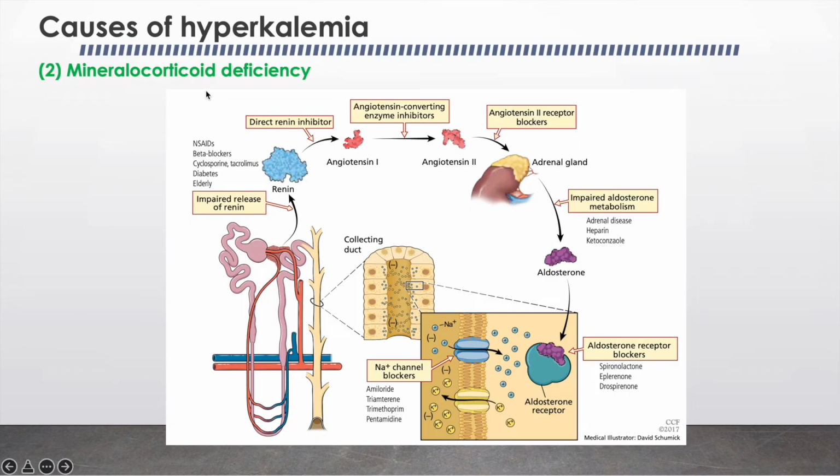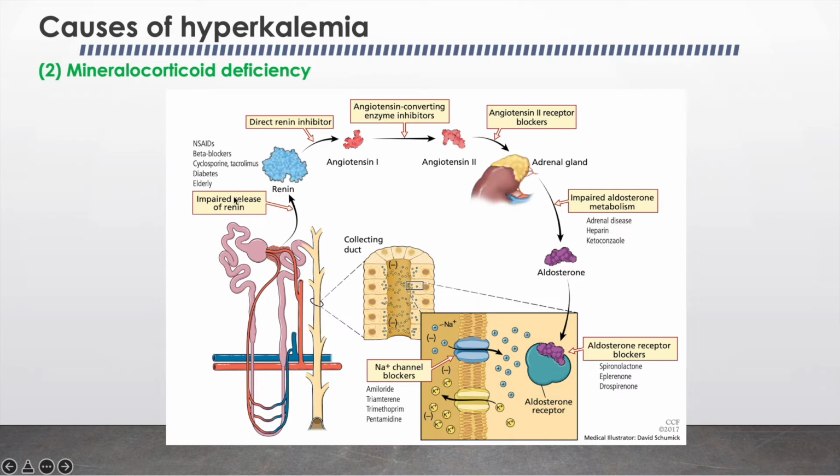Decreased mineralocorticoid activity due to disturbance in the renin-angiotensin-aldosterone system pathway will impair renal potassium secretion. This can be the result of either disease or any drug effect which affects the pathway from renin secretion to the aldosterone receptor, so anywhere it can affect the mineralocorticoid effect.